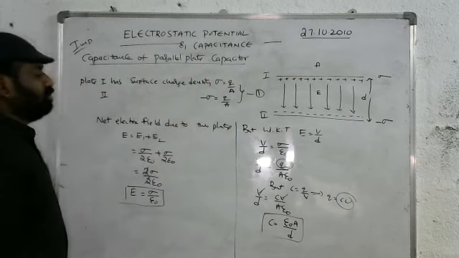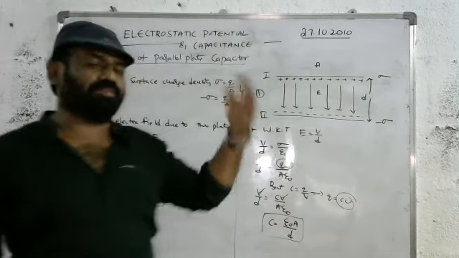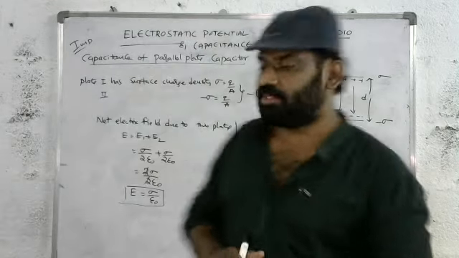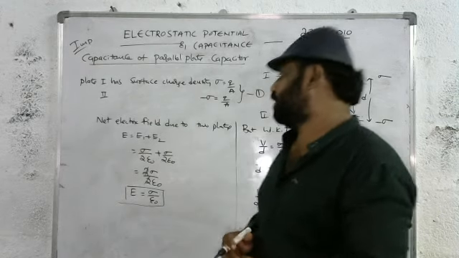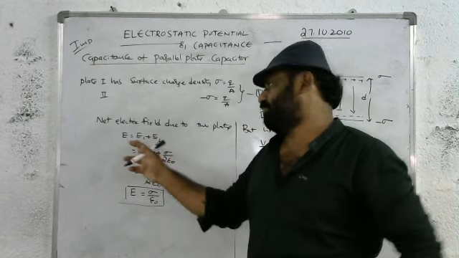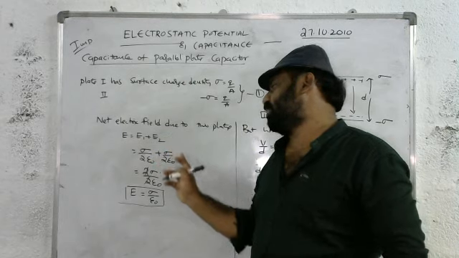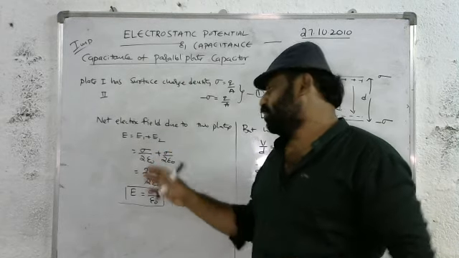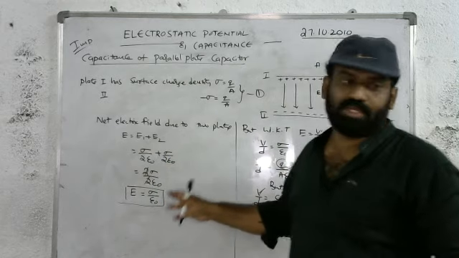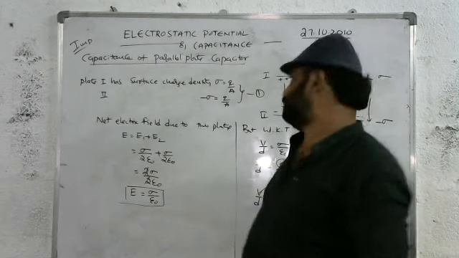We want to find the net electric field due to plate 1 and plate 2. Plate 1 can produce an electric field and plate 2 can also produce an electric field individually. The net electric field is E equals E1 plus E2, where E1 is equal to sigma by 2 epsilon naught and E2 is equal to sigma by 2 epsilon naught. So we have 2 sigma by 2 epsilon naught, the 2 gets cancelled, and E is equal to sigma by epsilon naught.